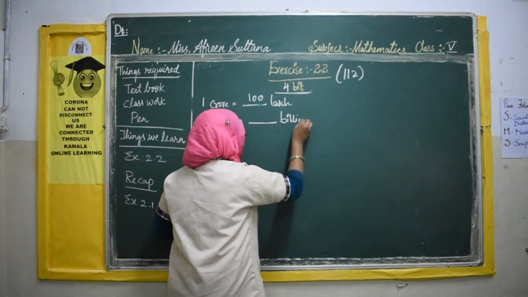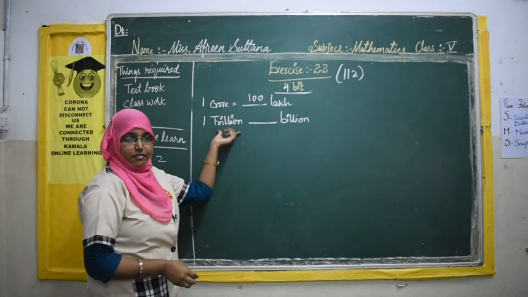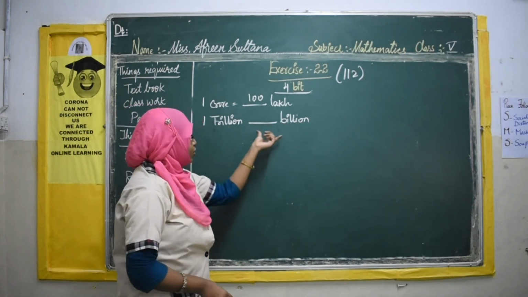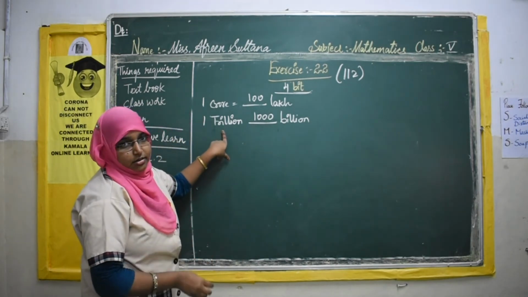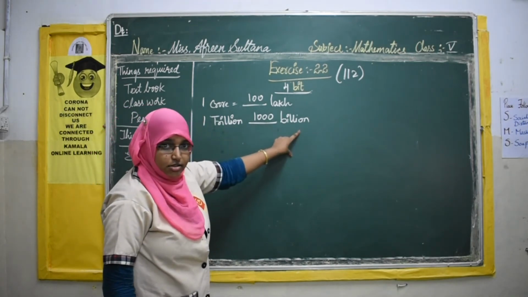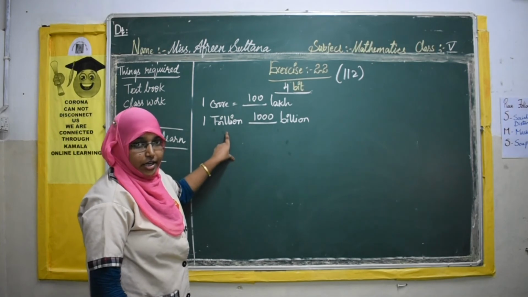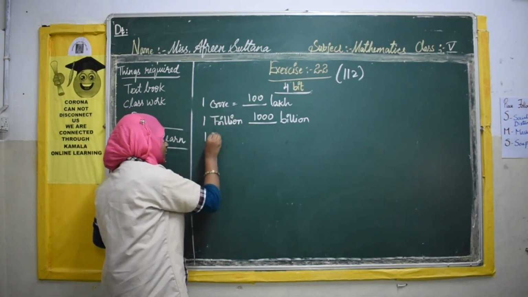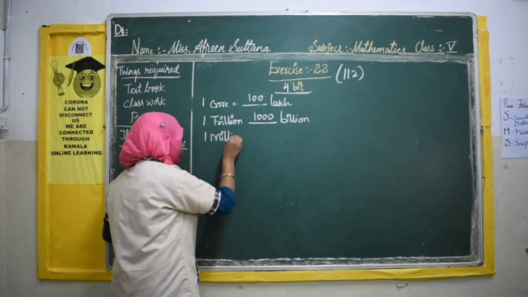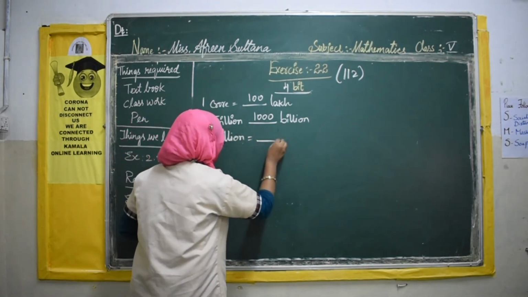Trillion is a bigger value than a billion. So you require 1000 billions to make 1 trillion. Next, dash lakhs 1 million. This is very easy, but many people mostly get confused.